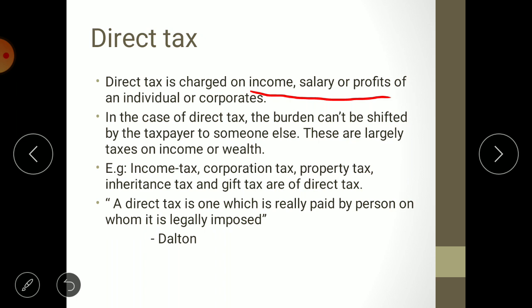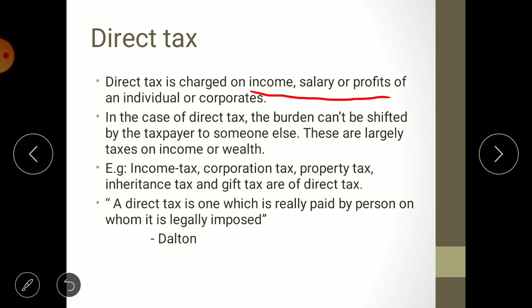Say for example, if you are purchasing any commodity, any product, in that also you are paying tax. So customer is a tax bearer, but customer is not paying tax on that product. On that product, tax is payable by the producer. So producer will become taxpayer, customer will become tax bearer, and government will become tax collector.